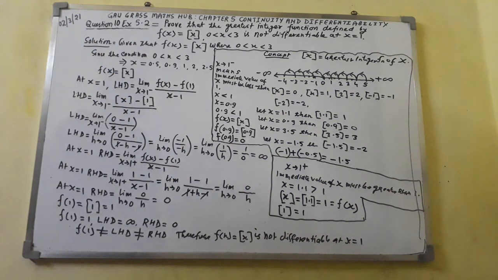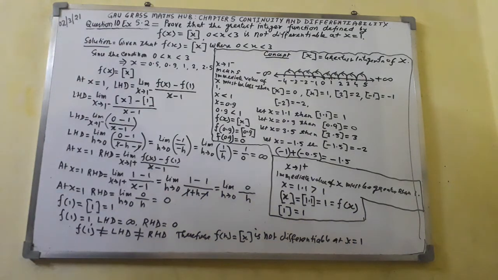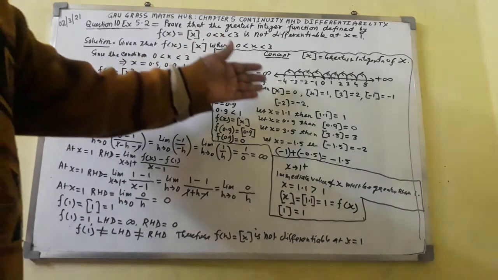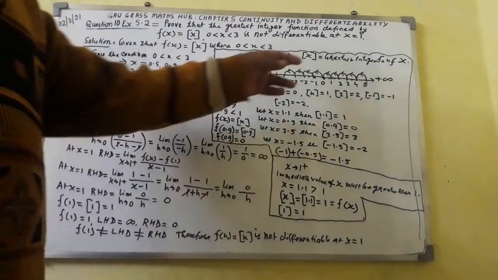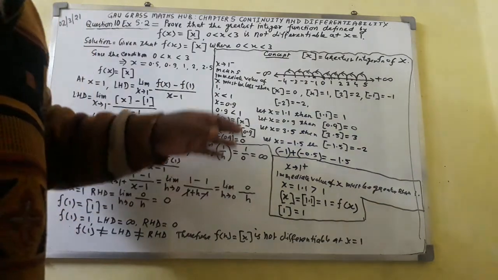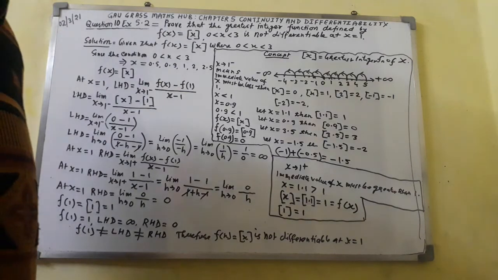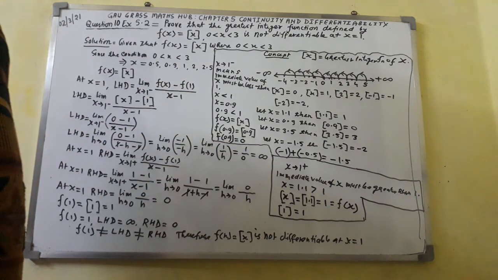This is the proper explanation and solution of question number 10, exercise 5.2, chapter 5, continuity and differentiability. This is one of the important questions. This may be asked in the board exam, class 12 board exam. Here I have explained the greatest integer function of x, the notion and the whole diagram, the whole concept. Please note this one.